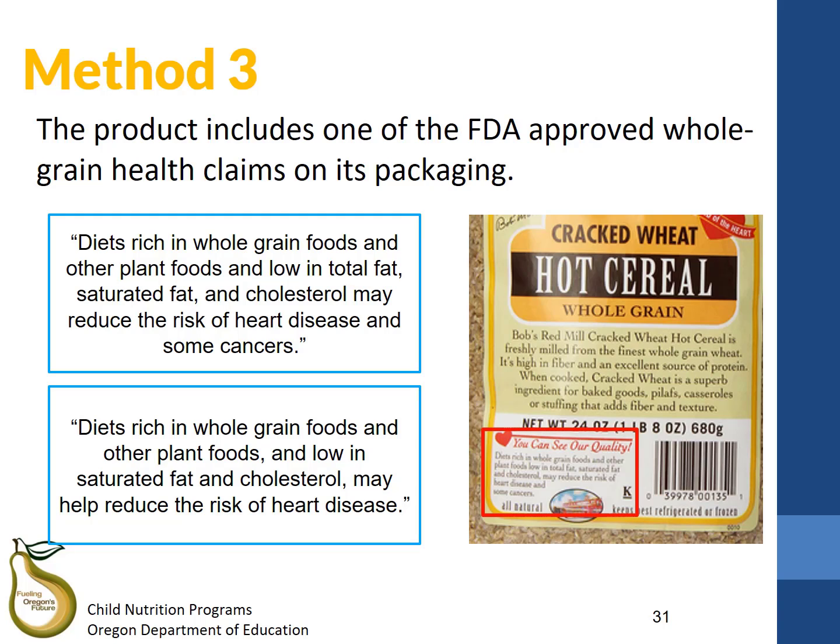The first statement is, diets rich in whole grain foods and other plant foods and low in total fat, saturated fat, and cholesterol may reduce the risk of heart disease and some cancers. The second statement is very similar. It is, diets rich in whole grain foods and other plant foods and low in saturated fat and cholesterol may help reduce the risk of heart disease. Remember that it must include the whole statement in order to be valid.